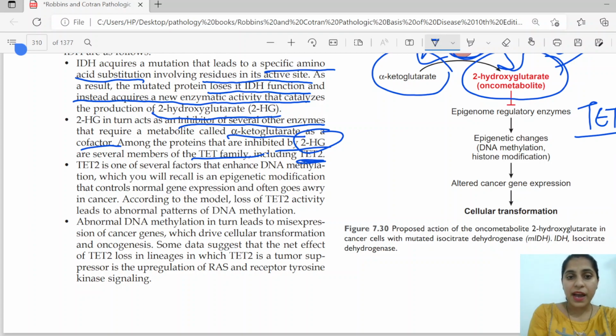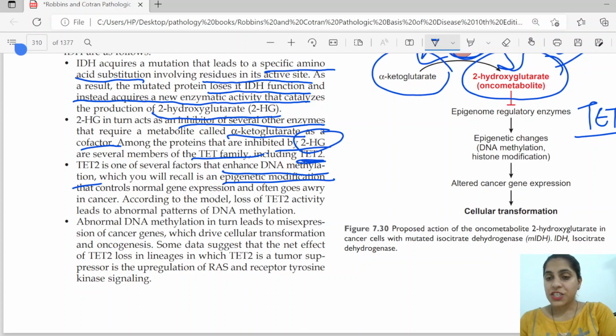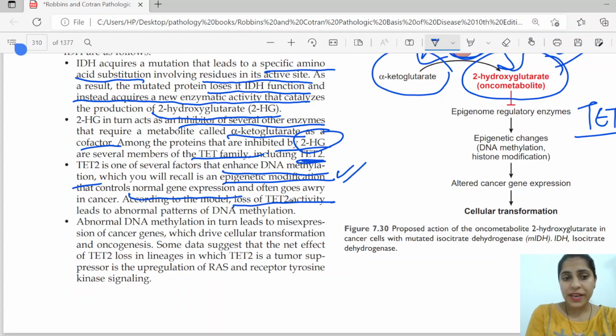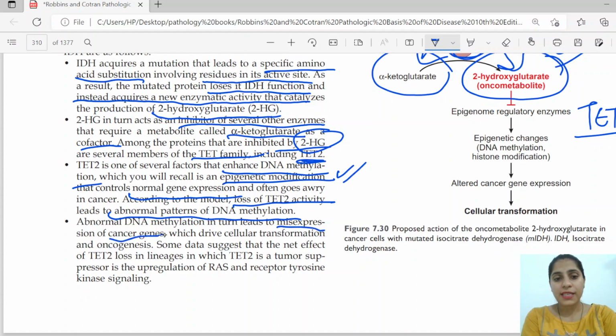Because TET2 is a factor that enhances DNA methylation, which you will recall is an epigenetic modification. There are multiple types of epigenetic mechanisms by which gene expression can be modulated, and one of them is DNA methylation. That helps in controlling normal gene expression. According to the model, loss of TET2 activity leads to abnormal patterns of DNA methylation. This abnormal DNA methylation in turn leads to misexpression of cancer genes and drives cell transformation and oncogenesis.